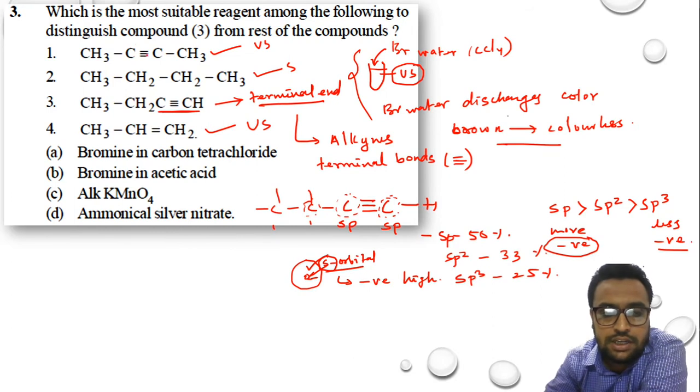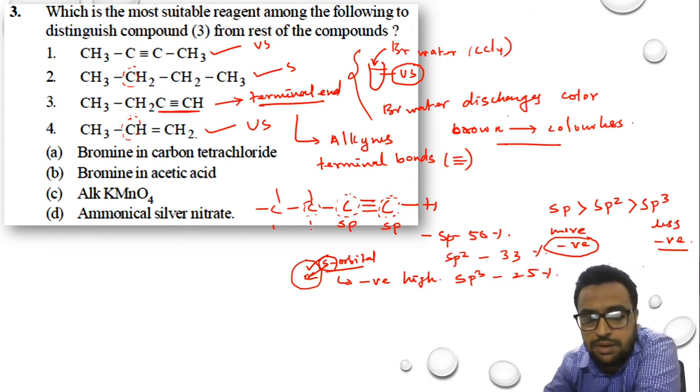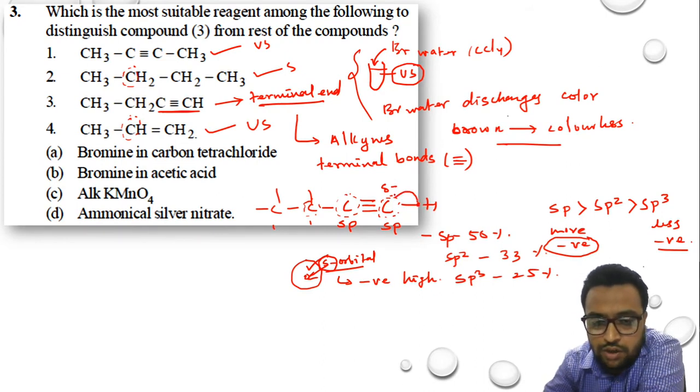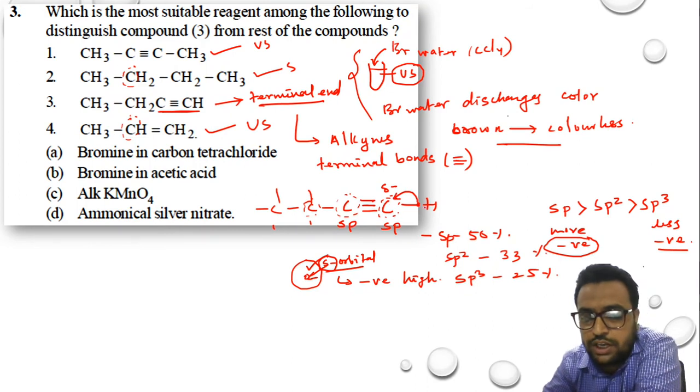If I look at this carbon atom, these triply bonded carbon atoms are more negative. When triply bonded carbon atoms are more negative, I'll give a negative sign on this carbon atom. According to electron displacement theory, the electron should move towards the more electronegative atom. That means the electron of hydrogen will come towards carbon, making hydrogen more positive.